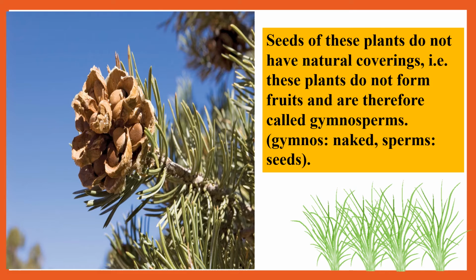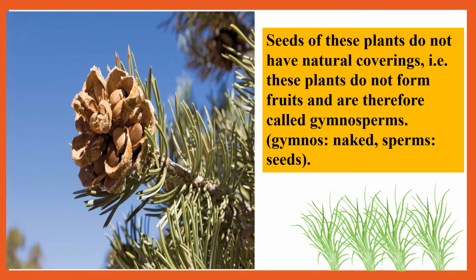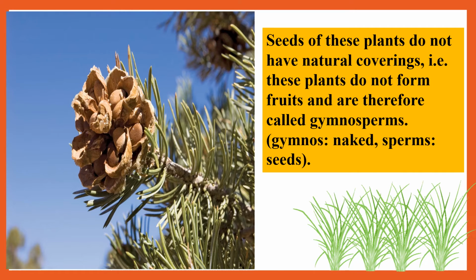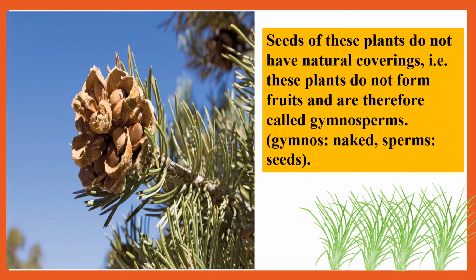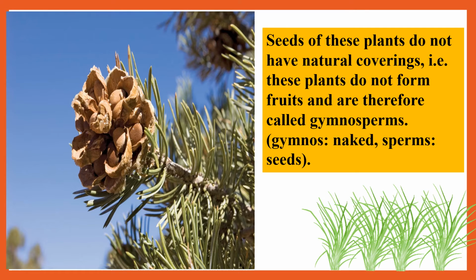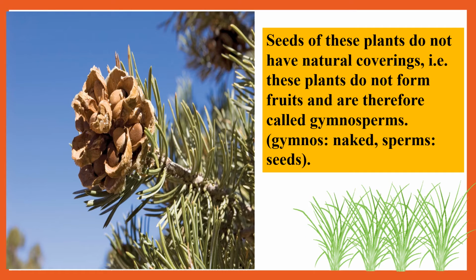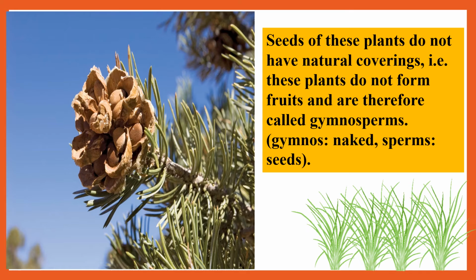Next we come to the seeds. The seeds of these plants do not have natural covering. That is, these plants do not form fruits and are therefore called gymnosperms. That is, naked: gymnos means naked and sperms means seeds. So these plants here, you cannot see, like normally we have a fruit which has seeds inside and the seeds are enclosed in the fruit. But here the seeds are naked. You do not have any layer which is covering the seed.